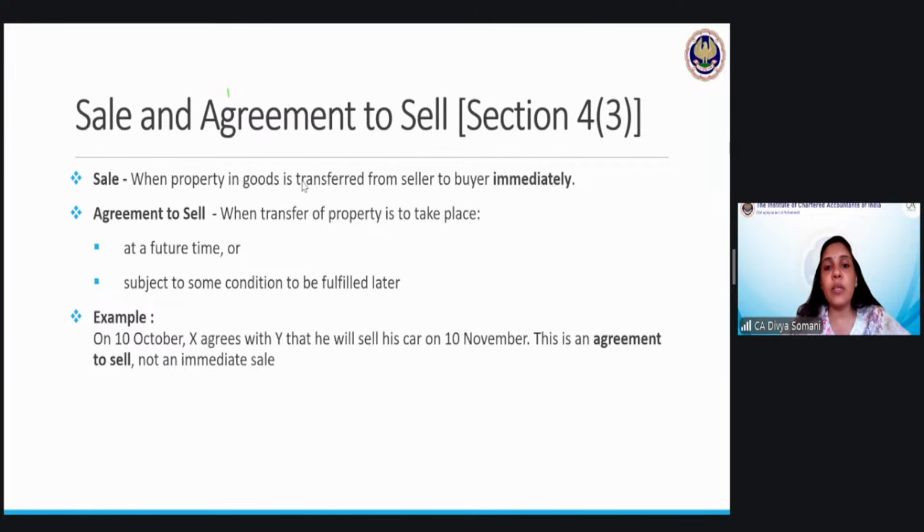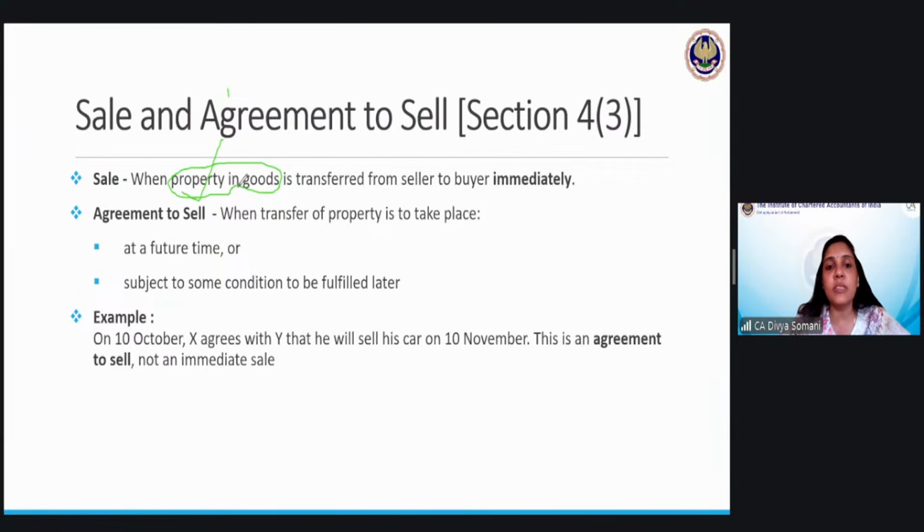Then property in goods is transferred. See, the important thing again and again, which is written in these points, is the term property. It is not that goods are going only. It is the property in the goods which is transferred. Property, we all know that we mean general property, that is the ownership rights in the goods. And where is it defined? It is defined in section 2, clause 11, property.